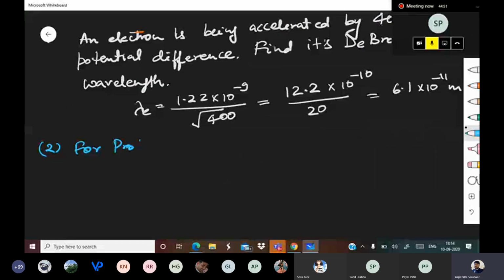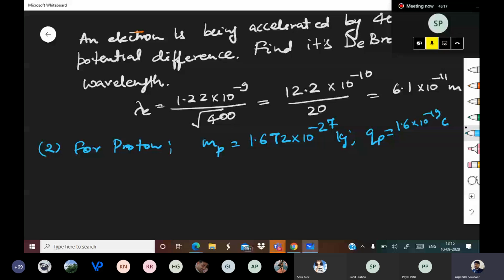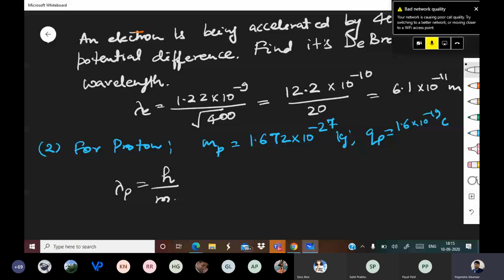Mass of proton is 1.672 into 10 to the power minus 27 kg, and charge of proton Qp is 1.6 into 10 to the power minus 19 coulomb. So lambda P will be h upon mv, or you can say directly 2mqV.